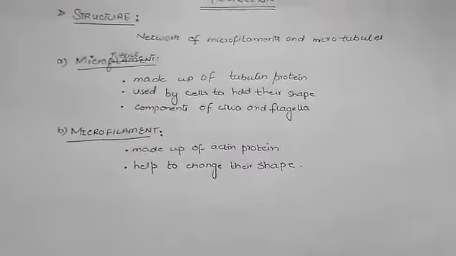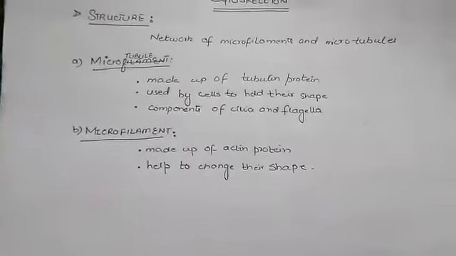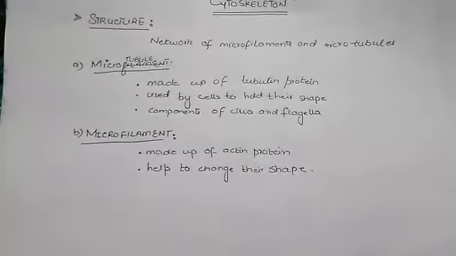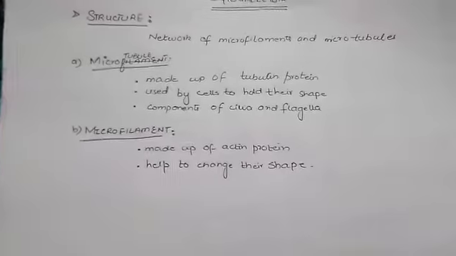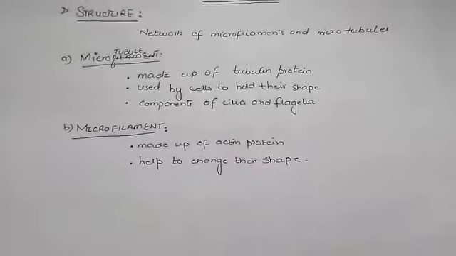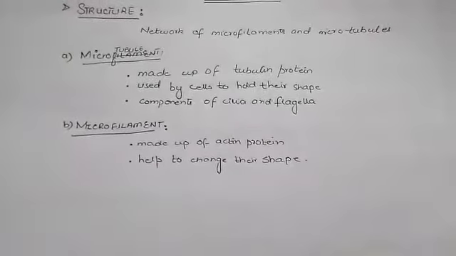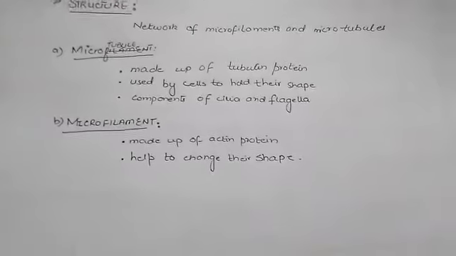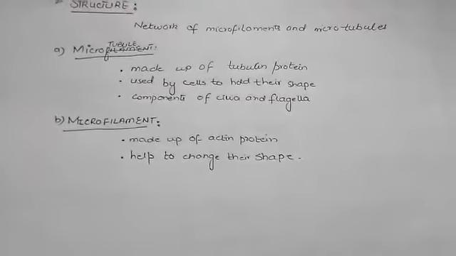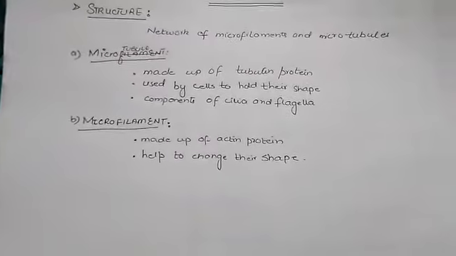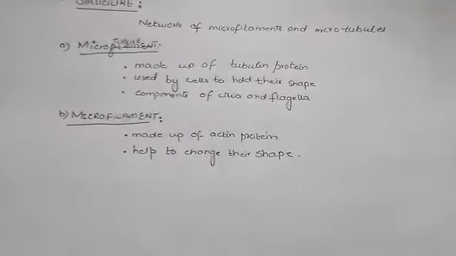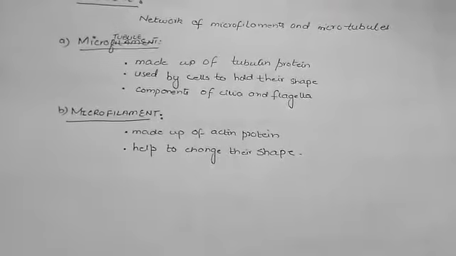They are used by cells to hold their shape, meaning the cell uses this protein to maintain its shape. Microtubules are major components of cilia and flagella. In the formation of cilia and flagella, microtubules are used.